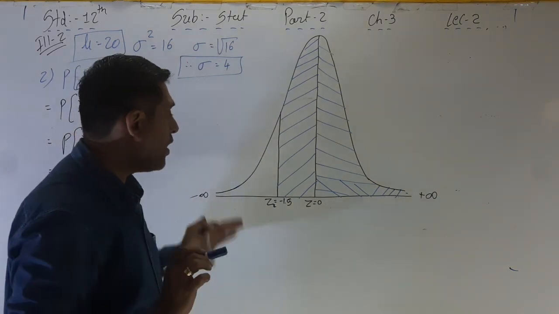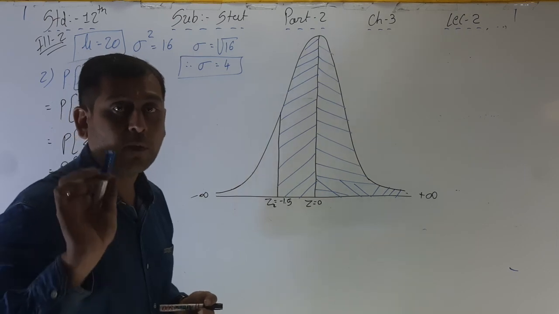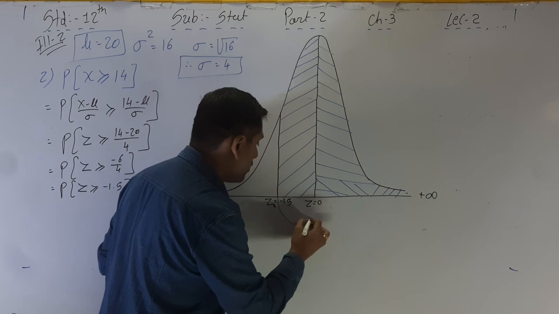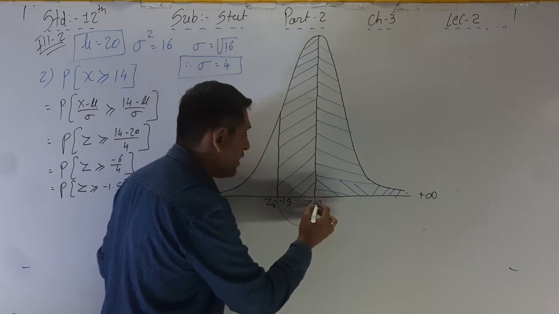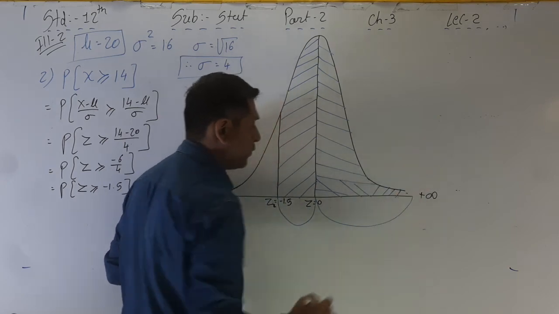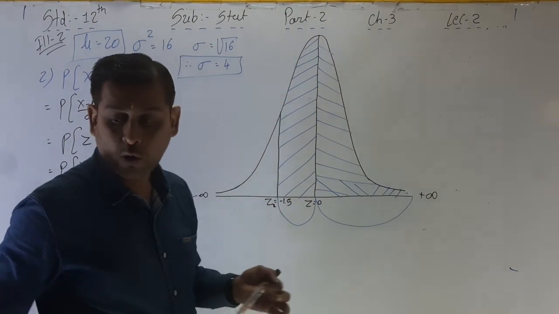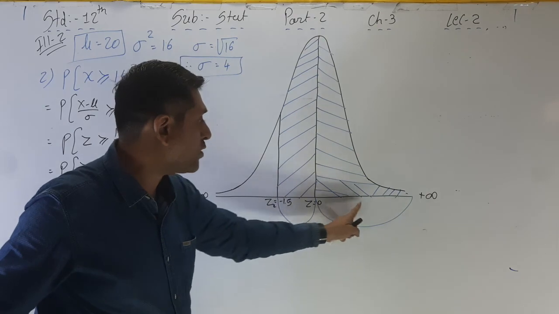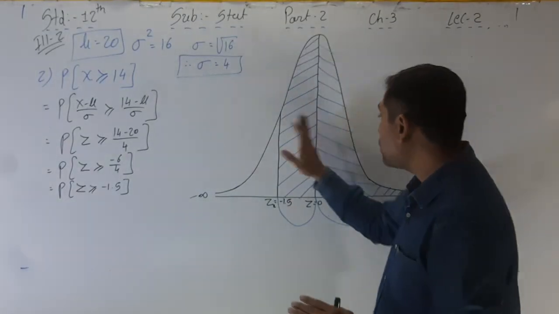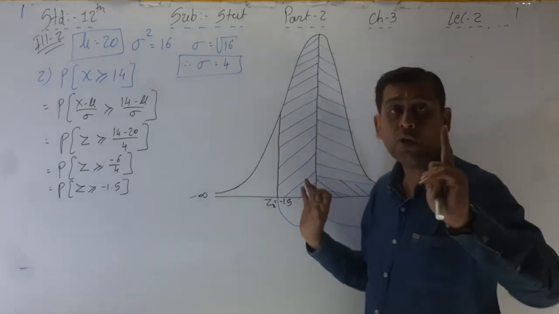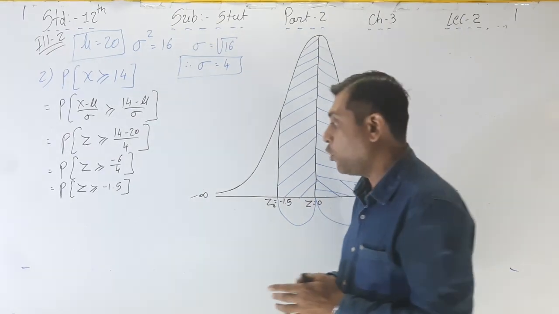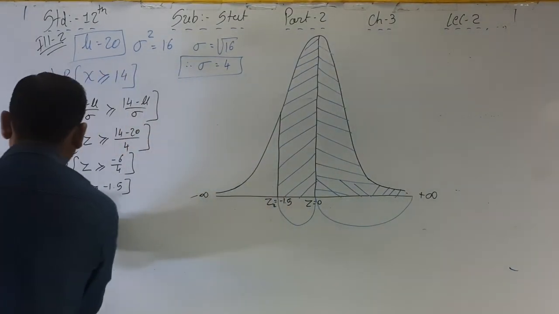Again, the table is given from 0. That's why we have to take 0 to 1.5 on the minus side, and then 1.5 to plus infinity. Okay, so again we have to write down this plus this. Whenever the area is on both sides of the perpendicular, you have to add the positive as well as the negative part. So here what we have to write?